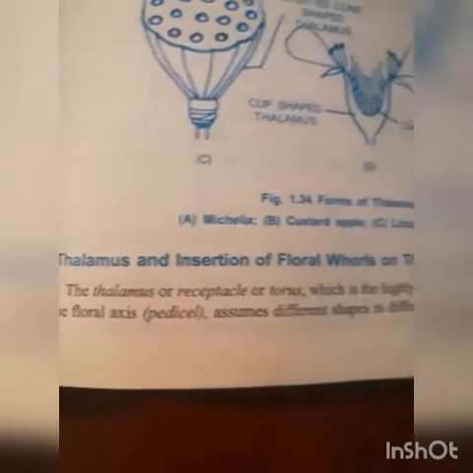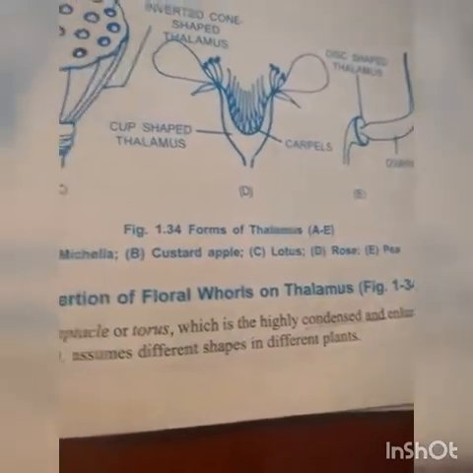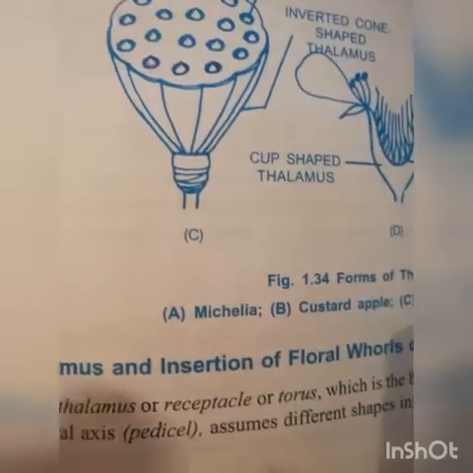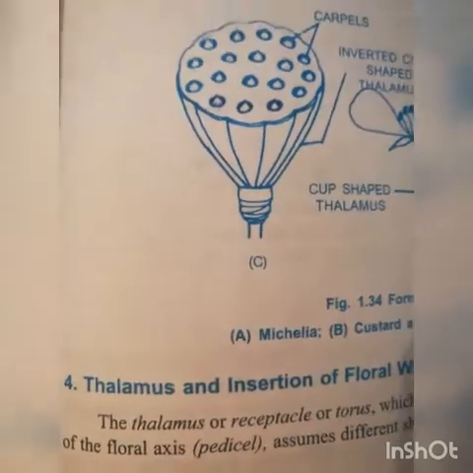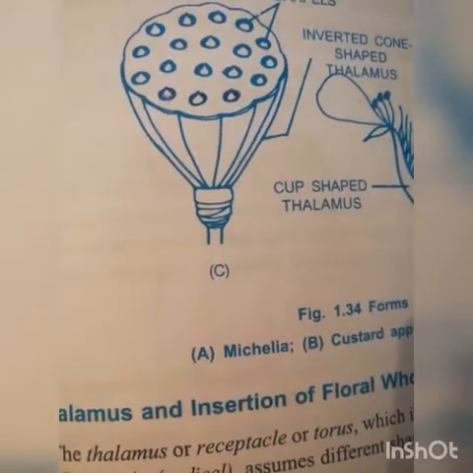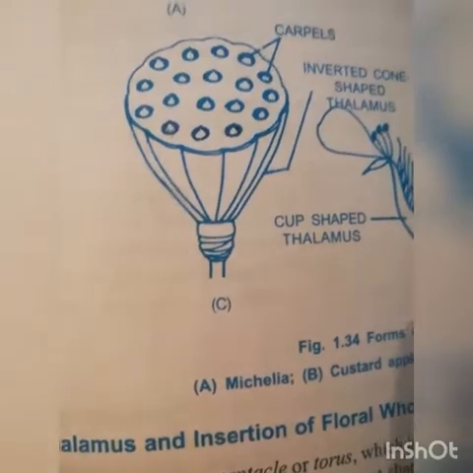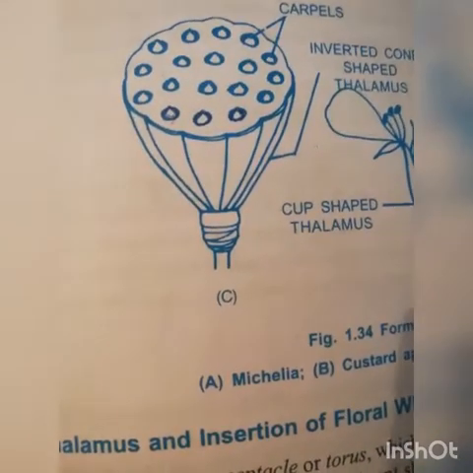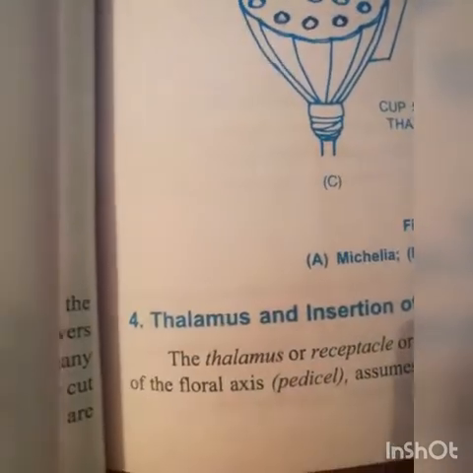Thalamus and insertion of floral whorls on thalamus means which type of arrangement is present in a flower, that is, calyx, corolla, stamen and pistil, how they are arranged in a flower.